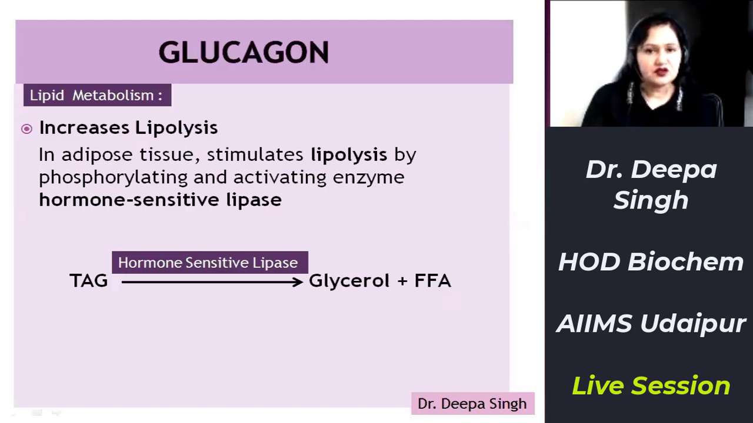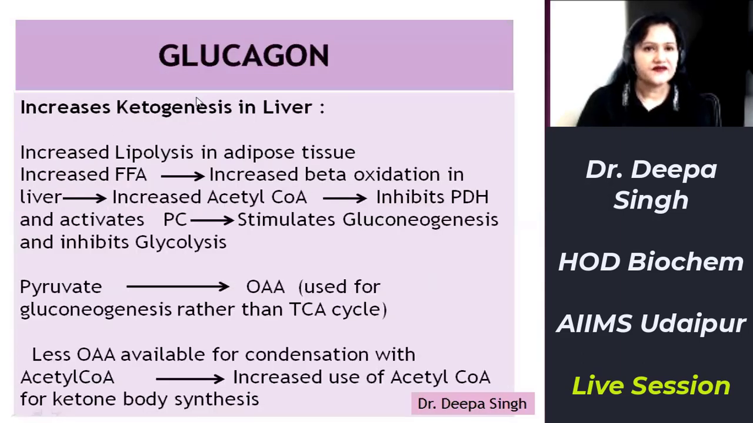And ATP, which is also formed in beta oxidation, is also inhibiting glycolysis by inhibiting the enzymes PDH and PFK1. So it enhances lipolysis, and by enhancing lipolysis, ultimately it is increasing the blood glucose concentration. Next function of glucagon on lipid metabolism is that it increases ketogenesis in liver.